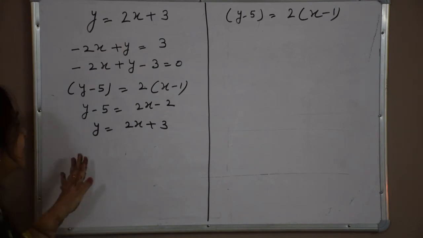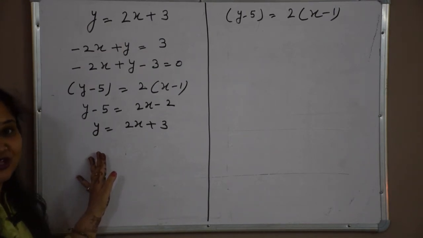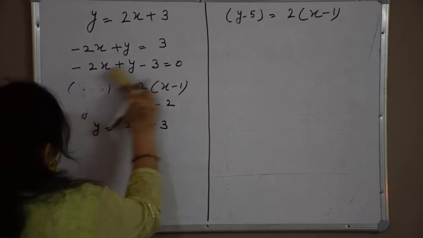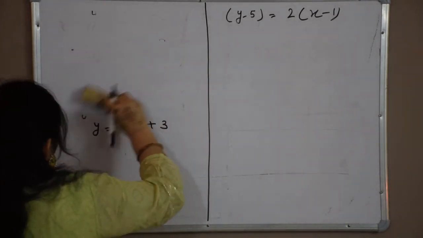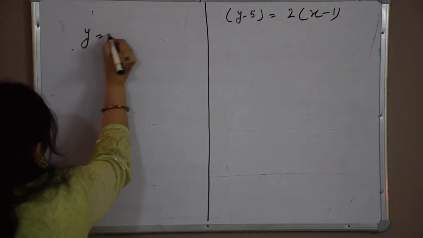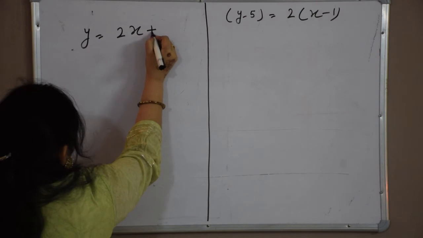Now we will talk about the particular form of the line that is called the slope-intercept form. We are having an equation y is equal to 2x plus 3.